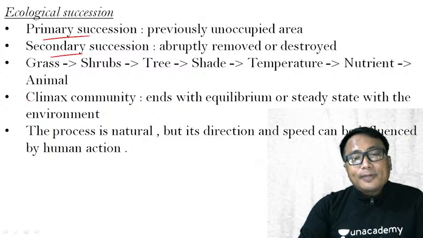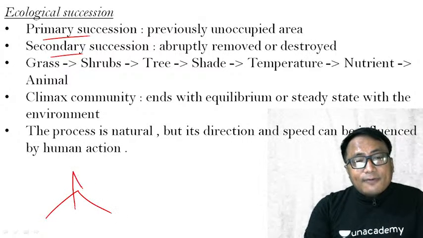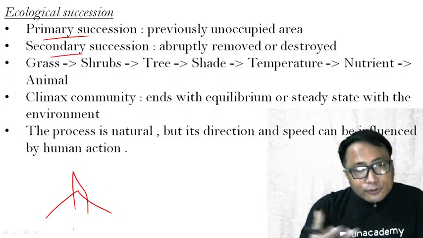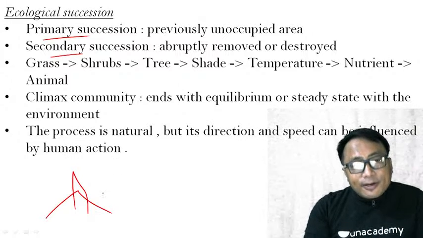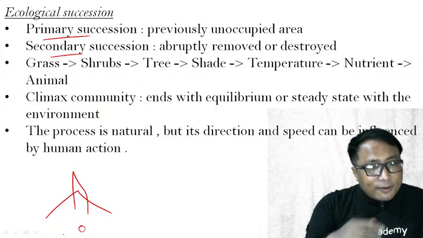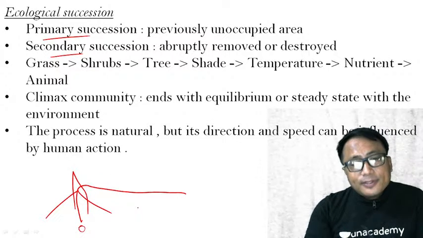What will be the example? Say, for example, there is fresh lava outpouring in the process of volcanic activity. Therefore, lava is coming out from below, from the interior of the earth. Now the lava which comes flows over a surface.